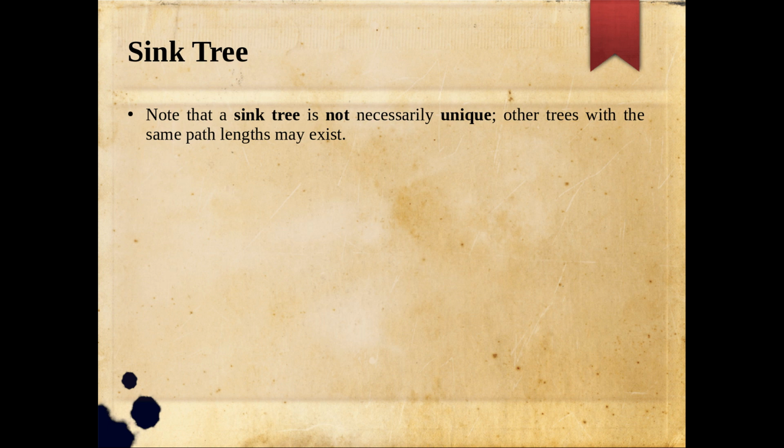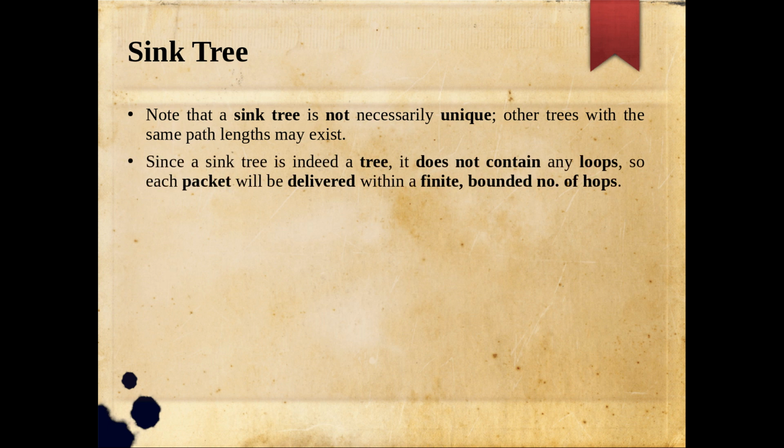The total weight has to be minimum, and that should be unique. All trees with the same path length may exist. Other trees may also exist with the same number of hops. Since a sink tree is indeed a tree, it does not contain any loops, something I already said. So the packet will be delivered within a finite bounded number of hops to the sink, that is nothing but the destination. So that is very clear.